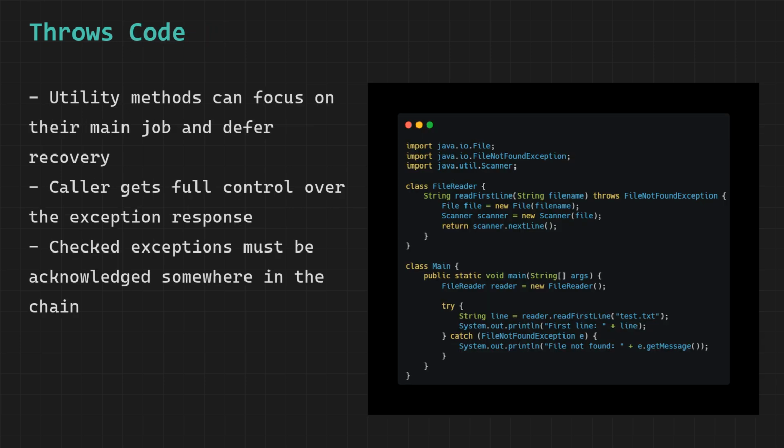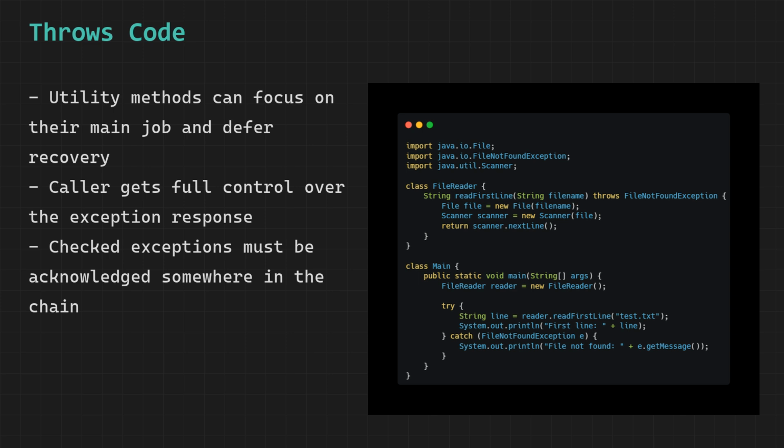Let us walk through this code step by step. We have two classes here: FileReader and main. This example perfectly demonstrates the difference between handling an exception yourself and passing the responsibility up to the caller using throws. Starting with the FileReader class. It has one method called readFirstLine that takes a file name as a string parameter. Inside this method we create a file object using the file name and then create a scanner to read from that file. We then return the first line of the file using scanner.nextLine.